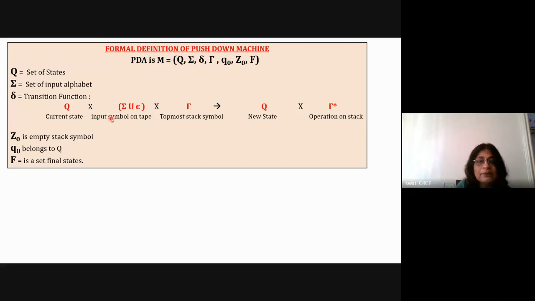But if you remember the previous diagram, you can easily remember that this is the current state Q0, from the input tape it can be a symbol such as small a, and this will be Z0. And the machine may go to a new state. It can be the same state or a new state. So it may be Q0 or Q1 with some operation such as push, pop, or no operation done on the stack. Okay, so this is the mathematical equation of the pushdown machine, and it is the definition of the pushdown machine. In each and every pushdown machine designing problem, there is always 1 mark for the formal definition.